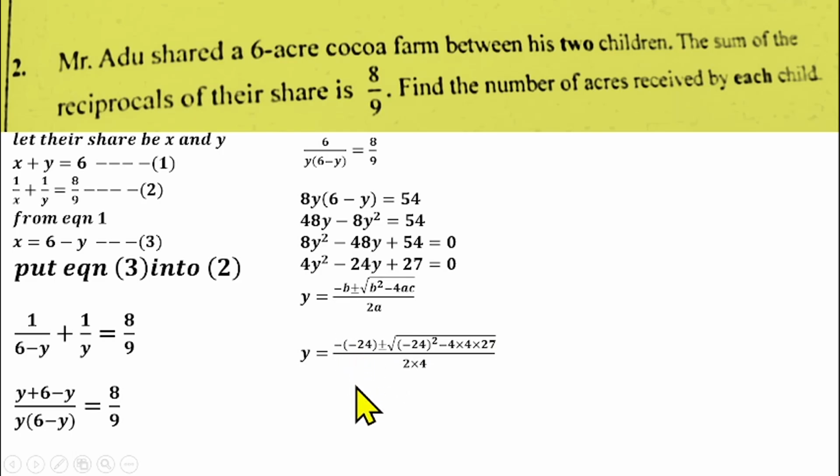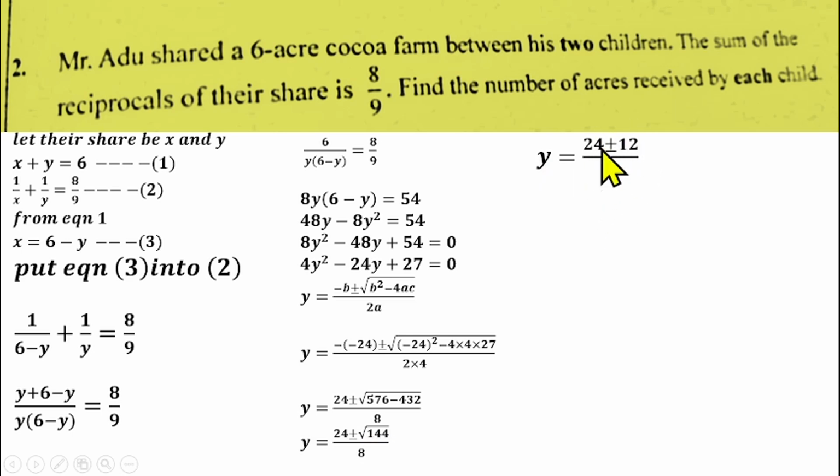Minus times minus will give us a plus here. So we'll be having y is equals to 24 plus or minus square root of, 24 squared will give us 576. Then 4 times 4 times 27 will give us 432. 2 times 4 will give us 8. Then 576 minus 432 will give us 144. So square root of 144 is 12. So we're having y is equal to 24 plus or minus 12 over 8.